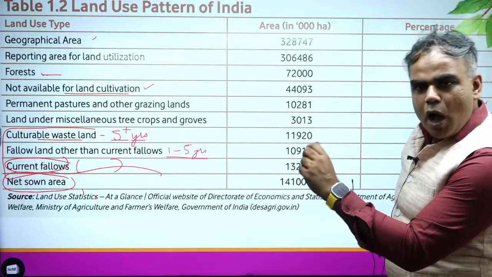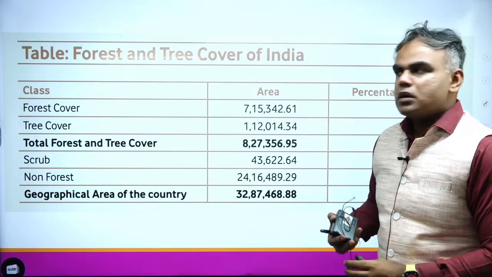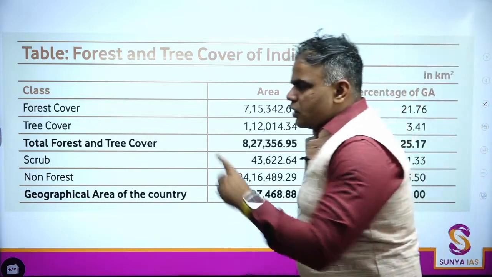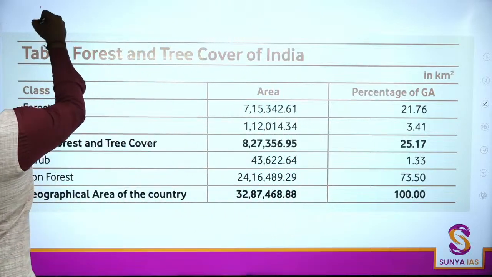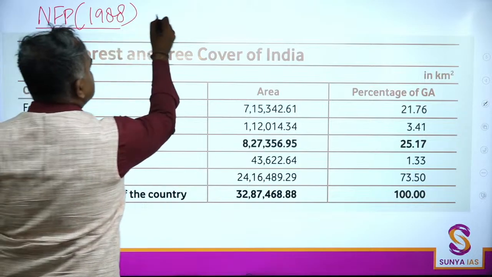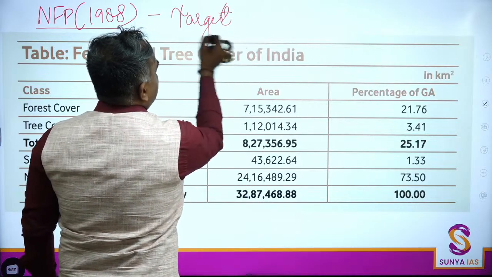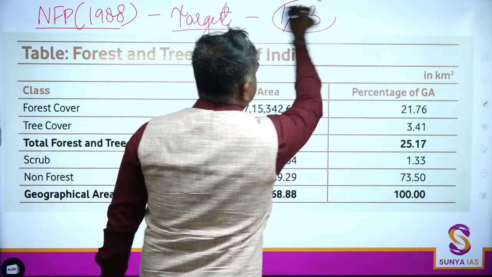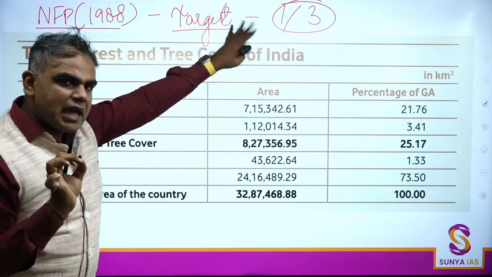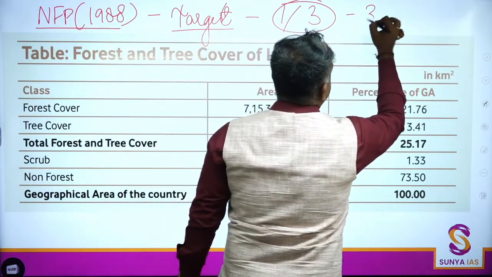Now we'll come to a very important part. In fact, most of us read the forest report for this particular part: what is the forest cover, what is tree cover, etc. Now before I start explaining this, please remember the National Forest Policy of 1988 says that India's target for forest cover has to be 1/3, which means 33% is our target. If you remember this, then all these percentages will make sense to you. Our target is 1/3, that is 33%.